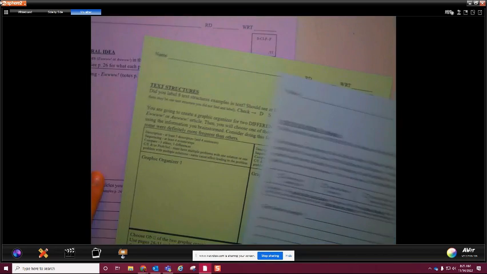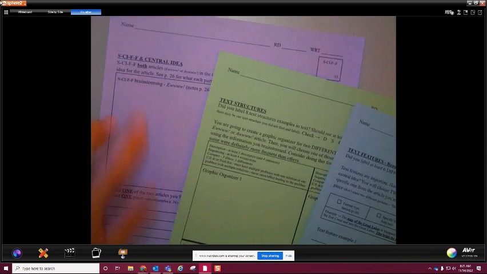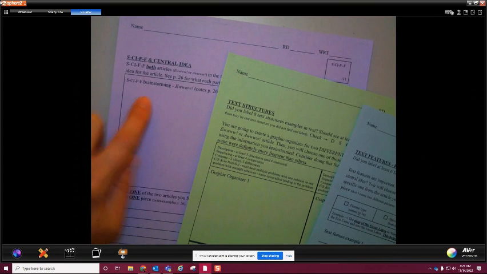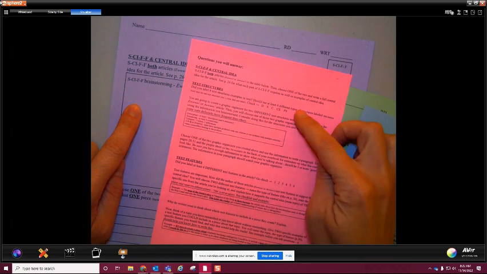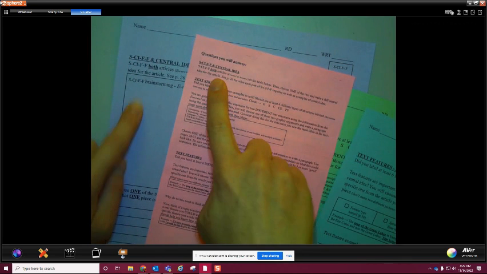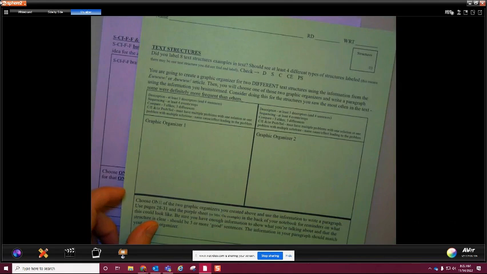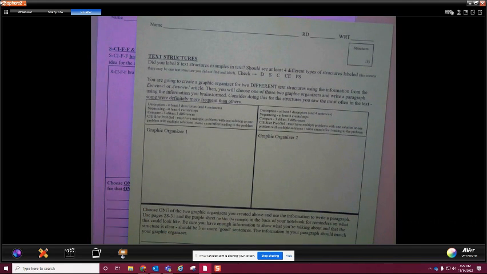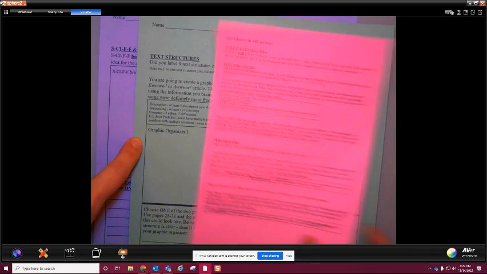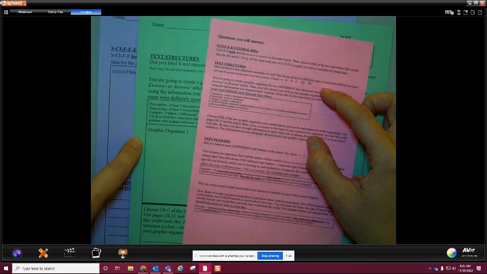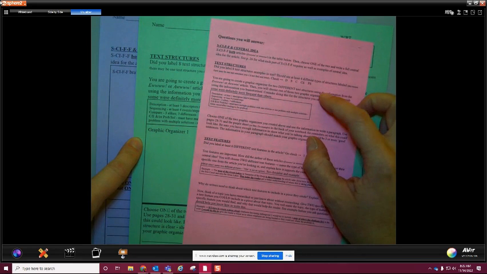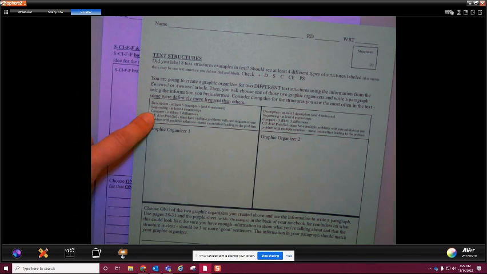Then what's going to happen at school is we have 3 different parts to this assignment. These are the 3 different parts we were talking about. We have SCIF and Central Idea, because again, those are the questions you have to answer. Those are the questions that were on the back here that you already annotated. Okay, so SCIF. This is the same question. You annotated it, and then now you're going to have to actually answer the question. Okay. The next one is text structures. It's green. And you'll see this when you get back to school, that one is green. And then again, the questions that were on that section, those are the questions that you annotated that go, oh yeah, text structures, I have to answer these questions, and then you see it here.